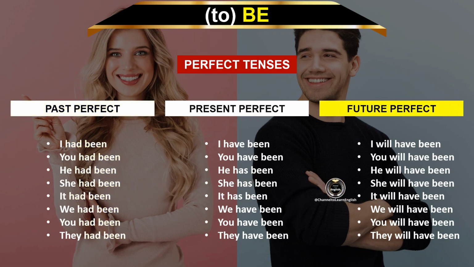Future perfect. I will have been. You will have been. He will have been. She will have been. It will have been. We will have been. You will have been. They will have been.